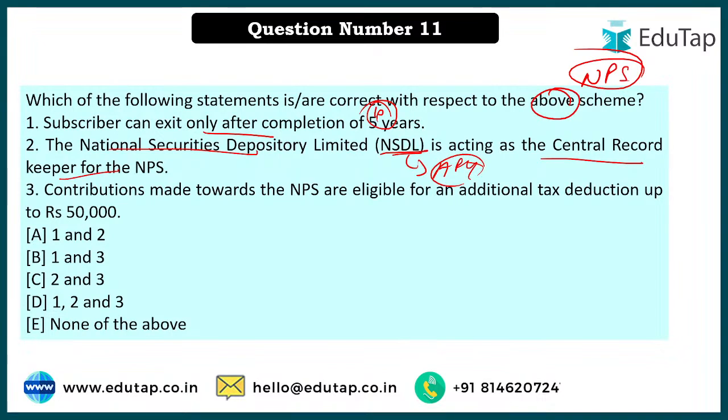And contribution we have understood, additional tax deduction you can get up to rupees 50,000 if you are part of NPS. ठीक है, so here your option number C is the right answer. Your option number C is the right answer. Why are Vrinda and Swati saying E? Could you please tell me why you are writing E, that none of the above are correct? If there is some confusion, I'll clear that. That's why I'm asking why you think E is the right answer.